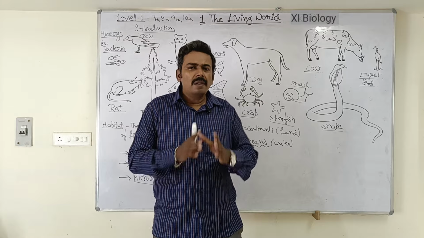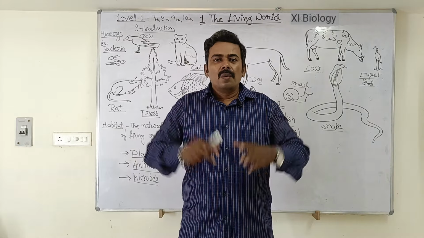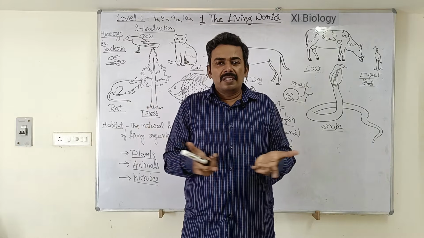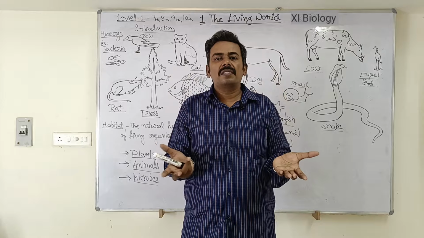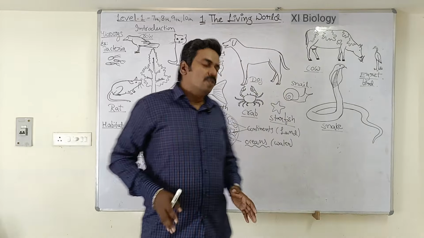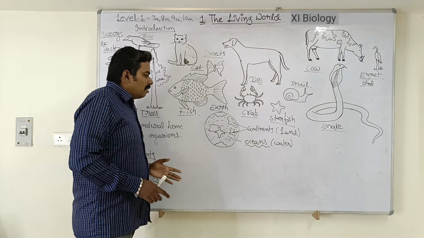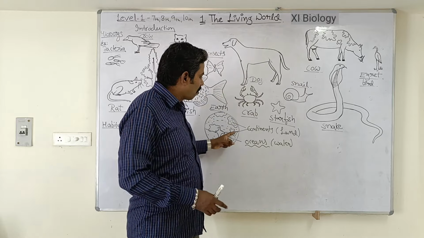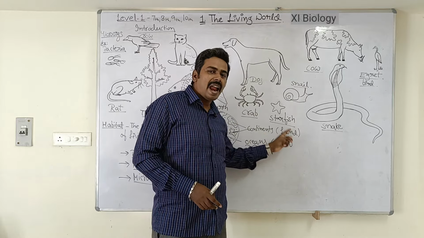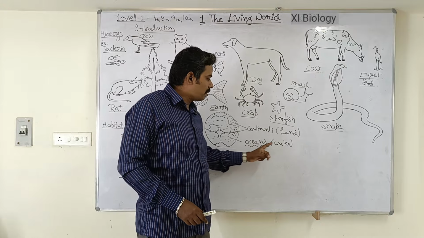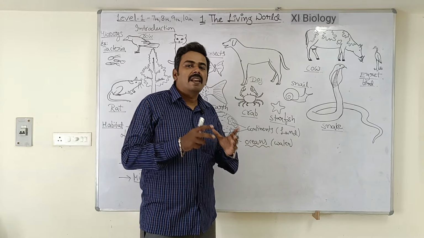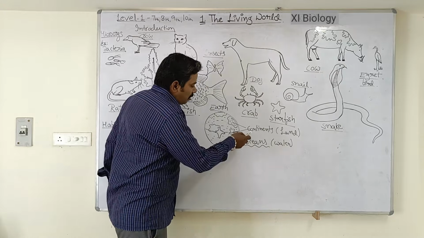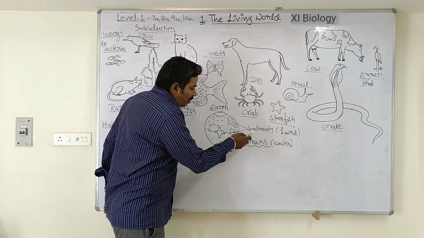So at present, we are living on this nice spherical planet, which is our beautiful earth, isn't it? On the earth, we can see there are a number of continents and a number of oceans. The continents represent the land, the oceans represent the water, and life is seen both in the continents and in the ocean.